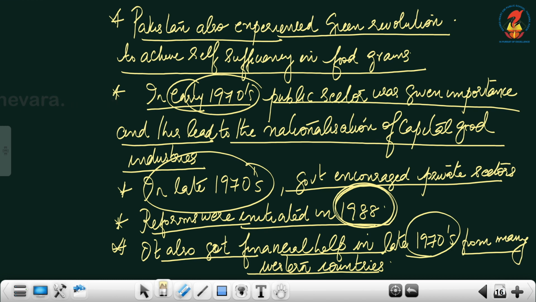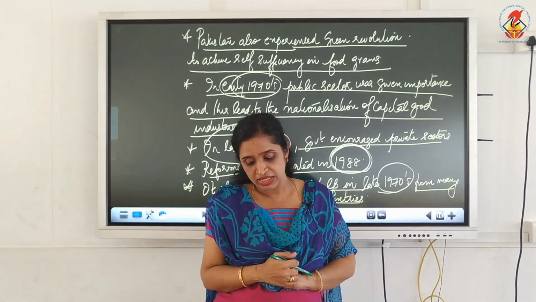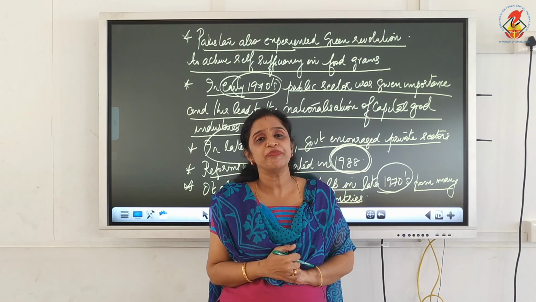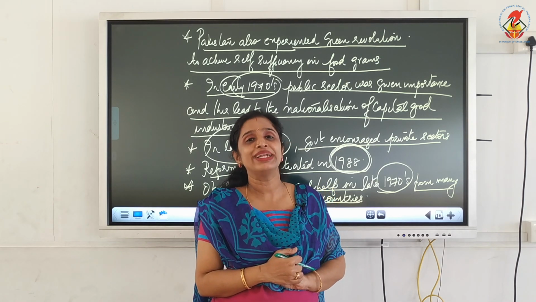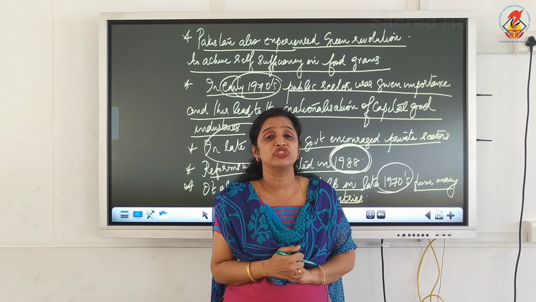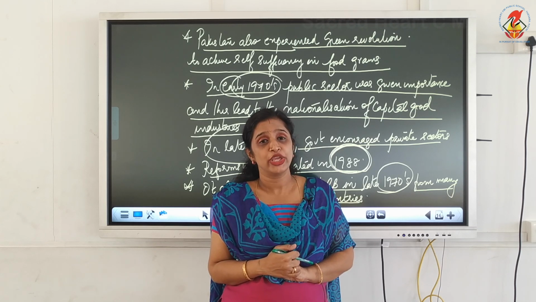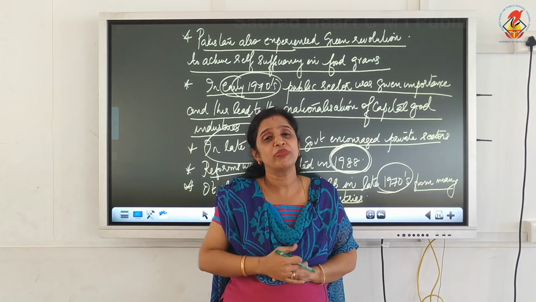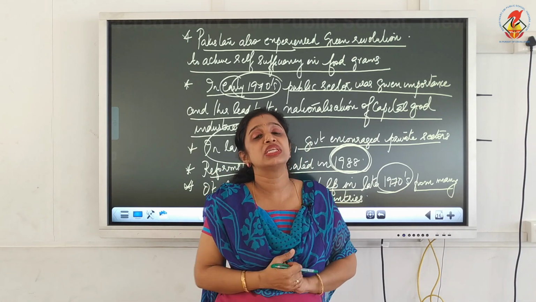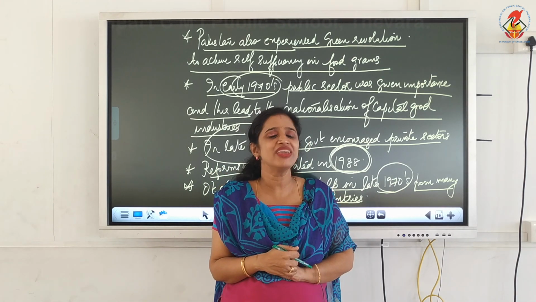So, many Western countries helped Pakistan in financial matters, and Pakistan also received remittances from the emigrants to the Middle East. Many Pakistanis went to the Middle East in search of jobs, and they used to send the money to their home country. That is known as remittances.